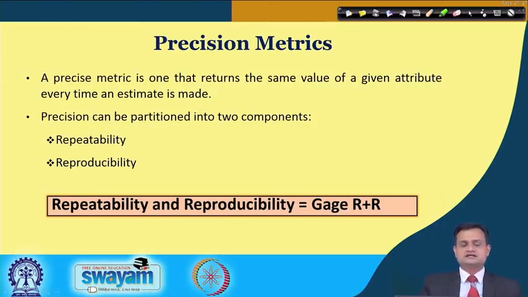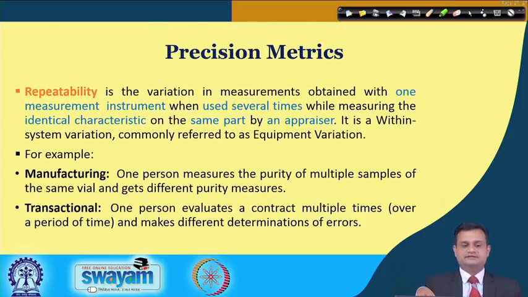There are certain precision metrics. Precision, as I mentioned previously, is the one that returns the same value of a given attribute every time an estimate is made. So we have two primary and important dimensions to focus on with respect to precision. One is repeatability, the other is reproducibility. When I am trying to check these two dimensions, the study is called gauge R plus R or gauge R and R, gauge repeatability and reproducibility.